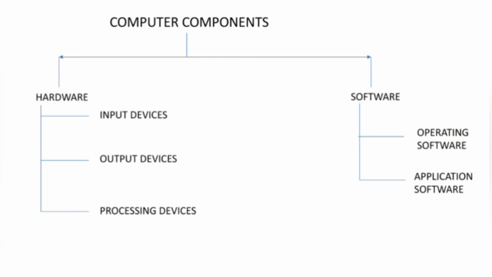And the software is categorized into two parts. The first one is operating software. Operating software is the most important part in a computer system to execute all the instructions given by the user, whereas application software is very helpful to perform any specific kind of task given by the user.